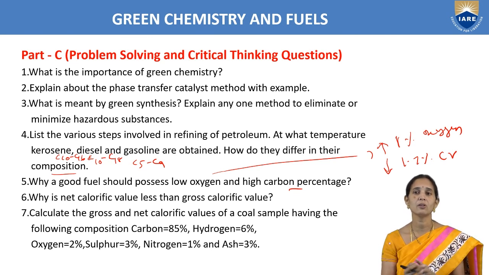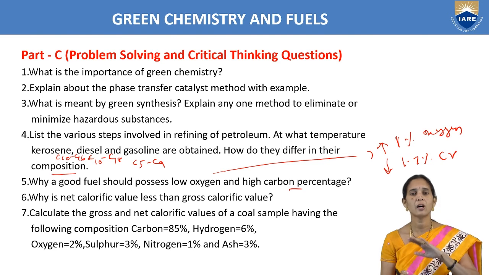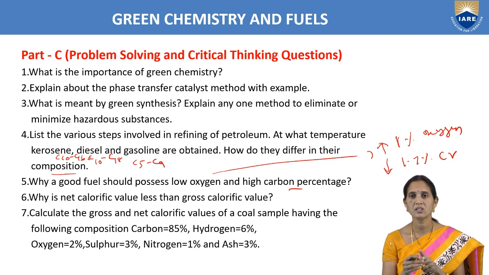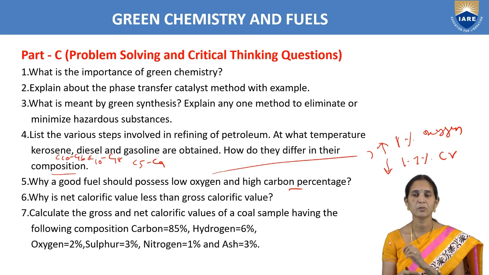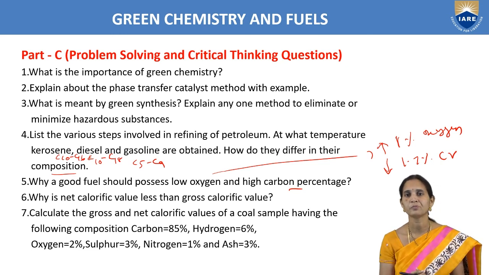In net calorific value, we are not cooling the combustion products. We allow them to escape outside, and we take only the net heat produced. So here we have to write the reason why net calorific value is less than gross calorific value: net calorific value is less because we are not including the combustion products' heat.